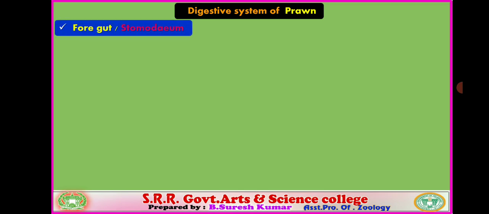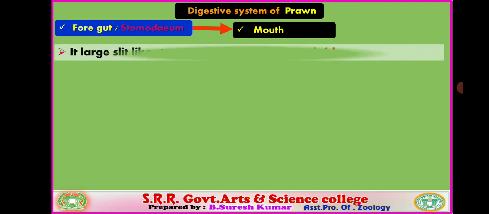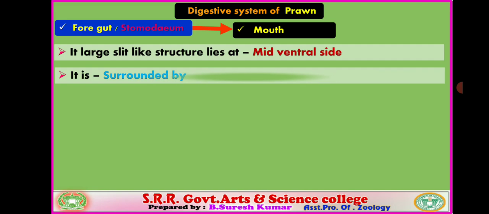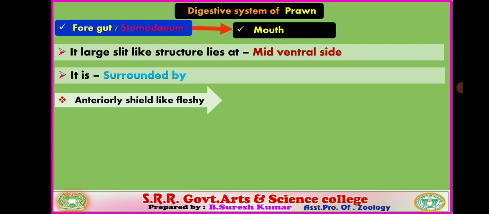The first part is the foregut, also called stomodeum. It includes the mouth. So, the first part of the alimentary canal is the mouth. It is a large slit-like opening situated at the mid-ventral side of the head, below the cephalothorax region. Anteriorly, it is surrounded by a shield-like fleshy structure, that is the labrum. It is nothing but the upper lip.